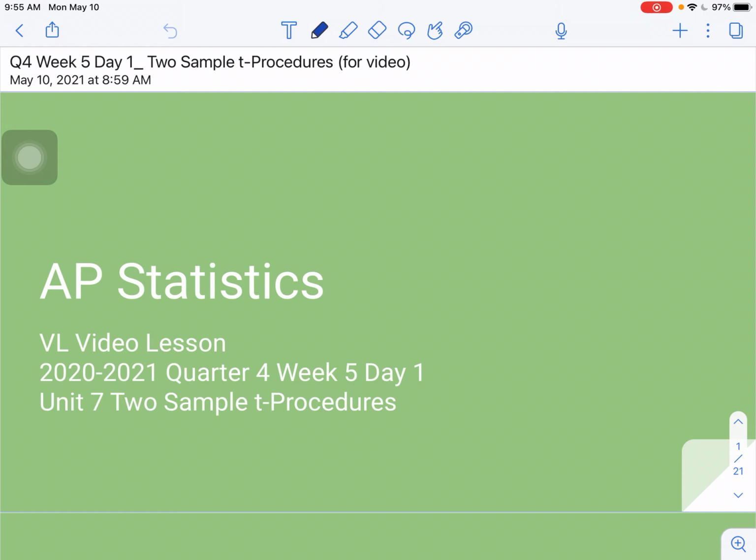We are in week 5, day 1, still working on unit 7. Today's topic is 2 sample T-procedures. We're going to look at both the T-interval and the T-test for situations where we have 2 samples.